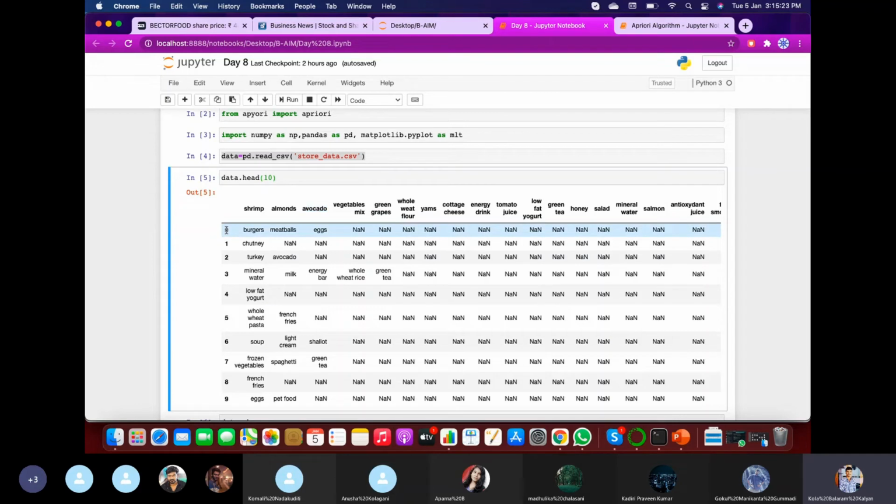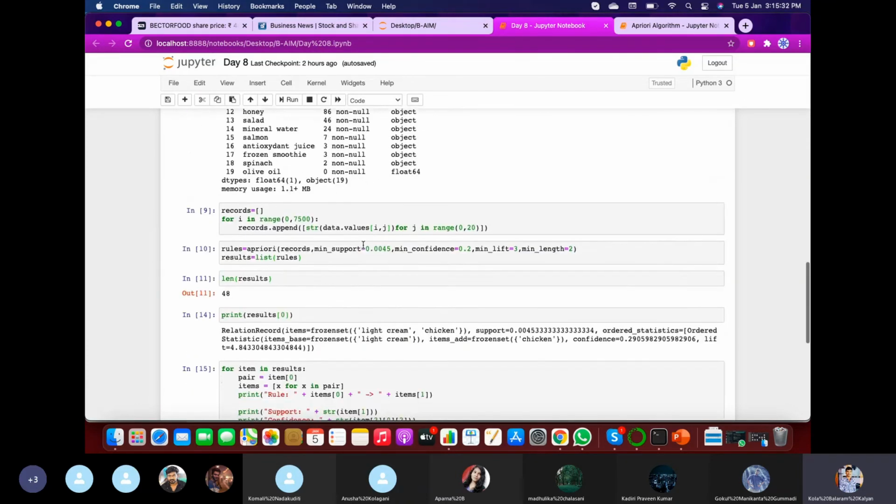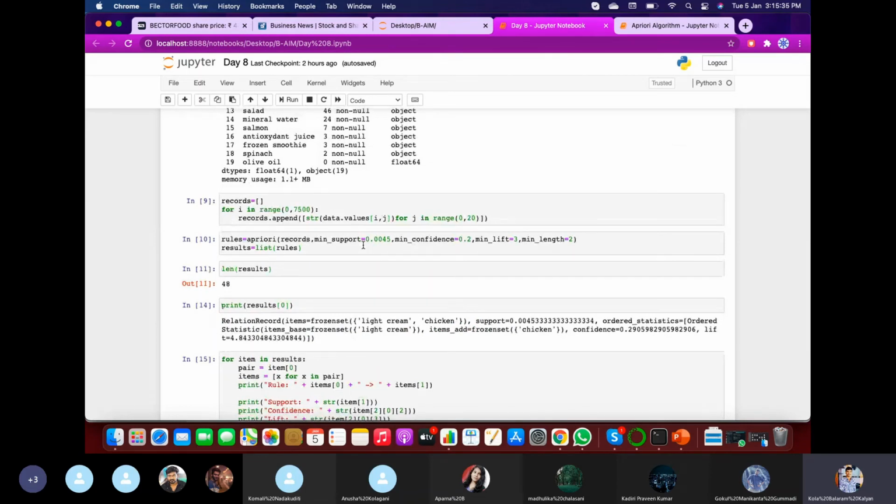After completion of the i equal to 0 iteration, it will move towards i equal to 1. Then again j equal to 1, j equal to 2, j equal to 3 need to be run. So the for loop needs to be run inside a for loop. Initially the x needs to be iterated after iterating all the values in the columns, column-wise. So for that, after specifying the i and j, you will run for j in range of 0 to 20.